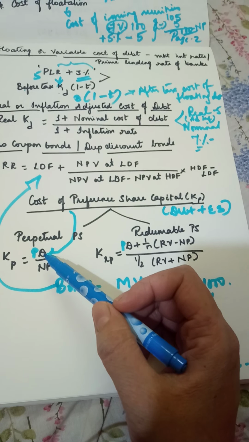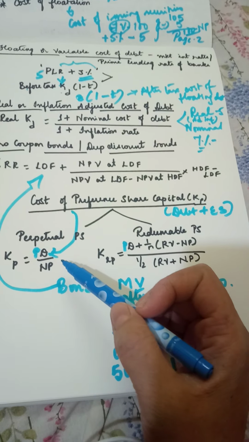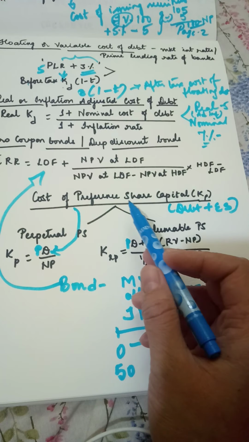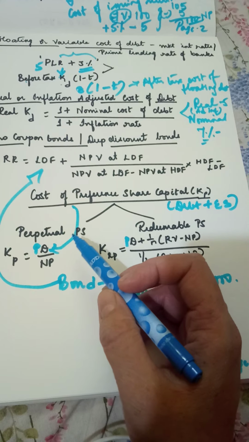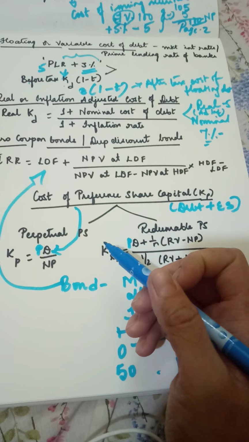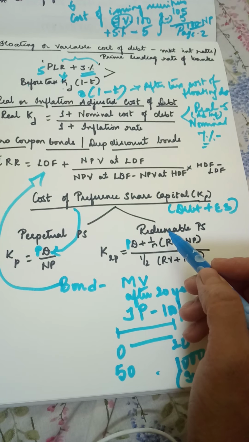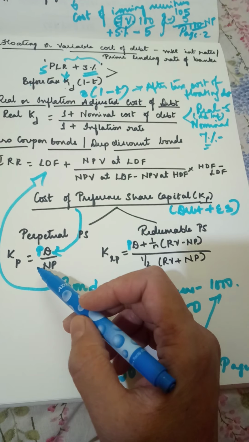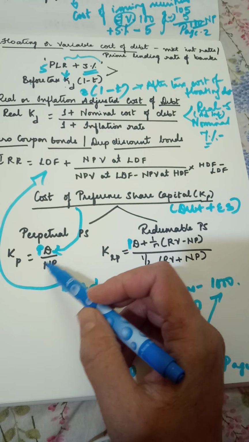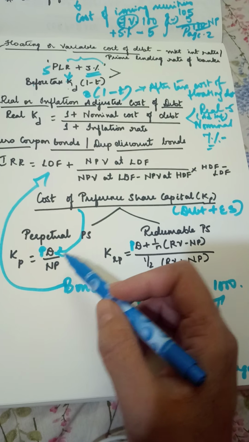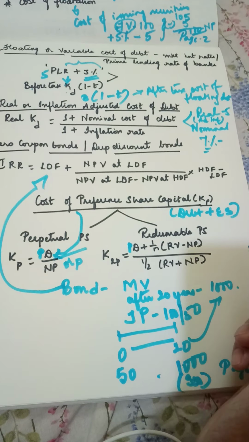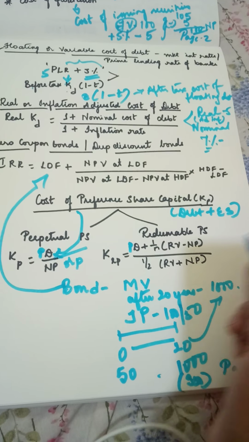So, the cost of preference shares is the preference dividend which the company is paying. Again, there are two types: perpetual preference shares, redeemable at the time of liquidation, and redeemable, which have a fixed maturity period. So here your cost of preference share will be preference dividend divided by net proceeds, or if it is issued at principal value, we take principal value.